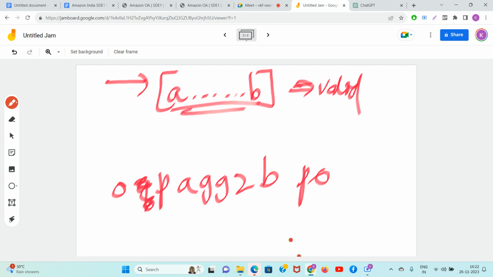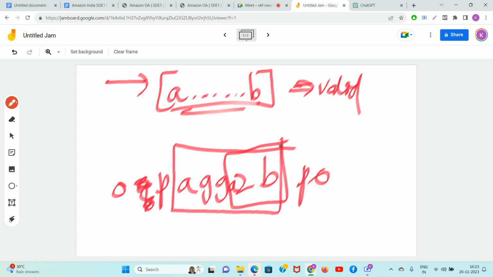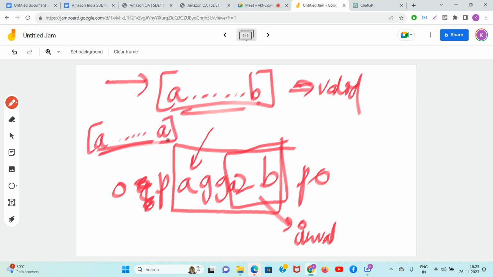Okay. So guys, let me write here A. Okay. So guys, either you can take A Z B or you can take A double G A Z B. You know AZB is always invalid. Why? Because in the left there is more A. So see, when you had to select the largest substring which starts at A and ends at A, you were always taking the leftmost character of A and here the rightmost occurrence of A. So when this is A to B, this should always be the leftmost occurrence of A.